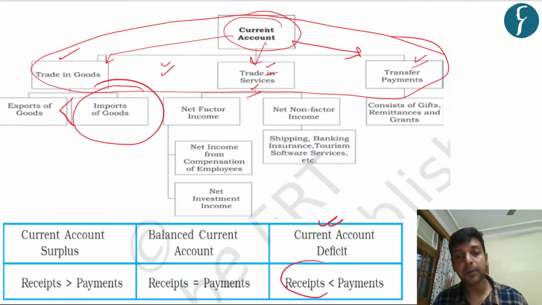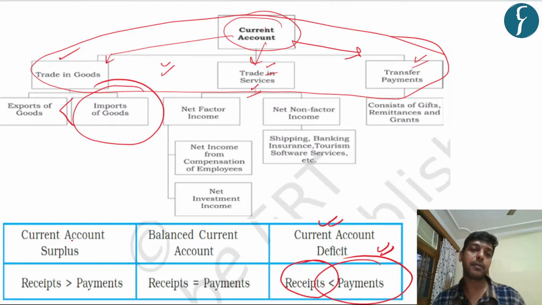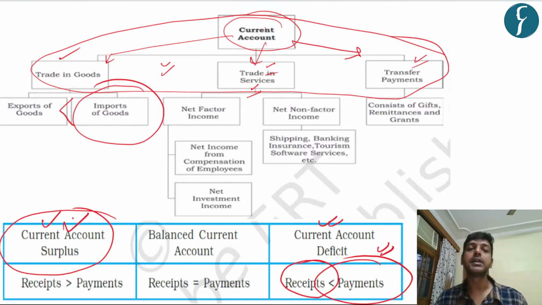The receipts from various exports of goods and services are generally low compared to the payments made for various imports by the country, leading to a trade deficit. If we are able to enhance our exports compared to imports, then we can see a current account surplus, but this is not the case for us.